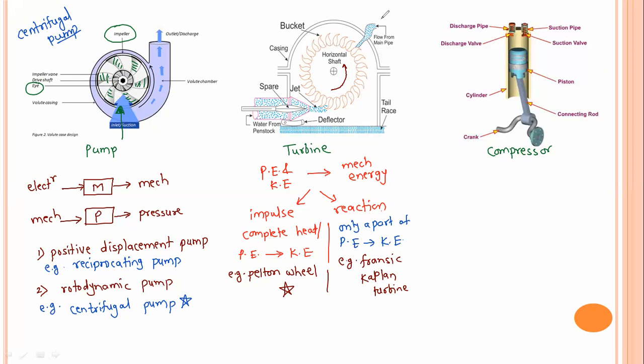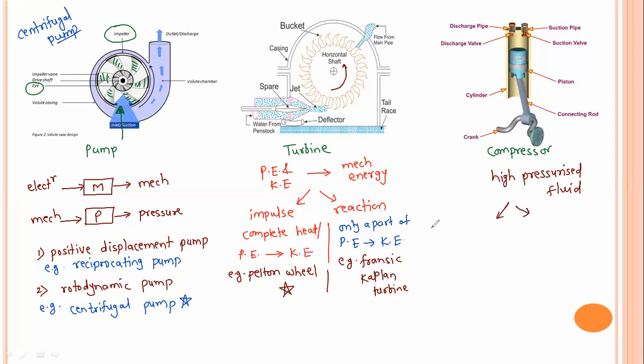Now the last one is a compressor. Basically, as the name shows, what purpose are compressors used for? If you want to have high pressurized fluid, there you are going to use a compressor. Now again, this compressor can be of two types.